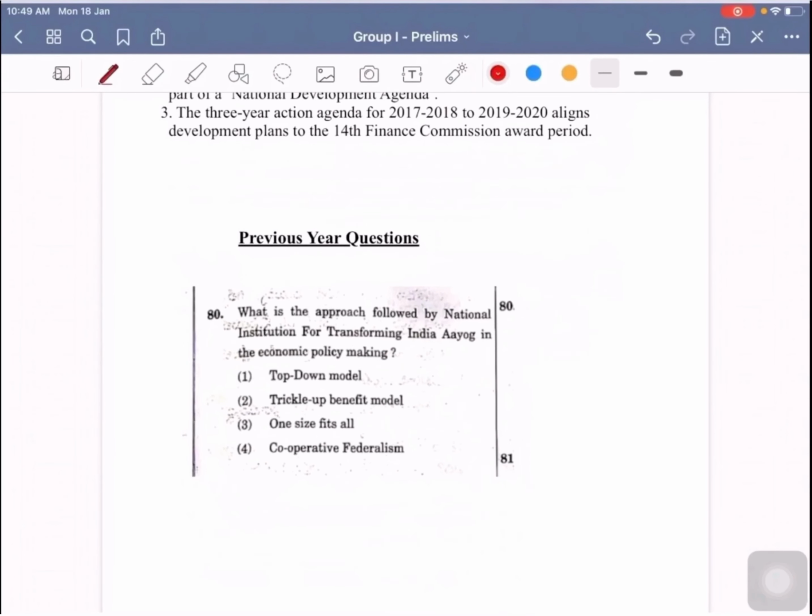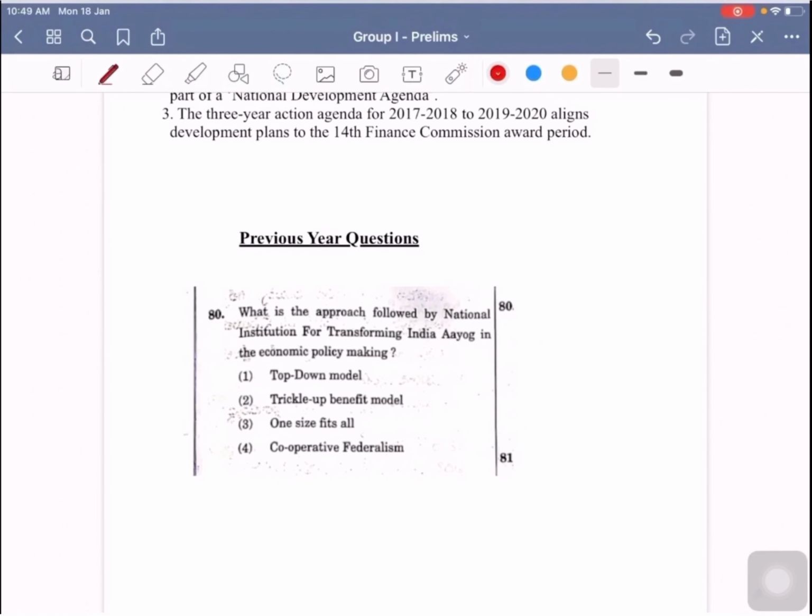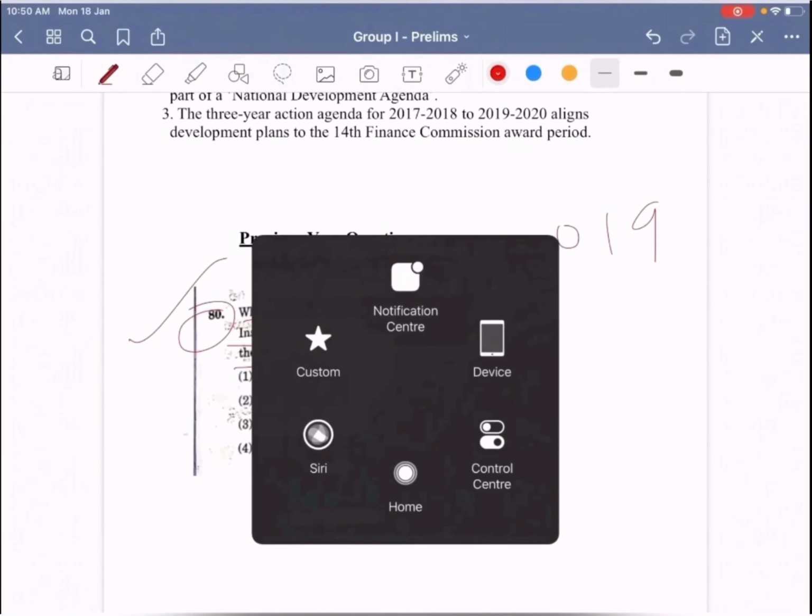Now we will see previous questions as far as Niti Aayog is concerned. In the 2019 paper of Group 1 prelims, there was a question which says: what is the approach followed by the National Institution for Transforming India Aayog in economic policy making? This is a basic question and it was directly asked from the Niti Aayog.